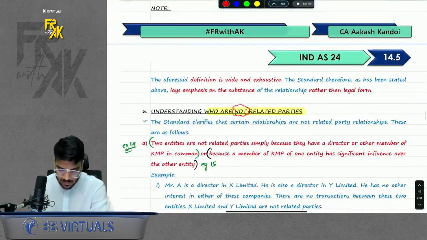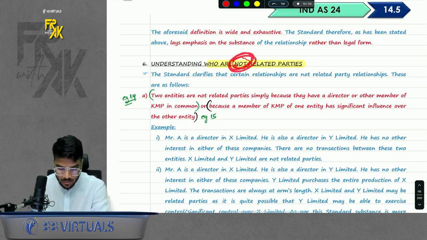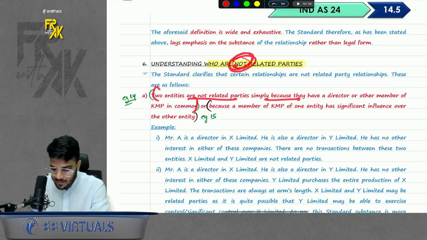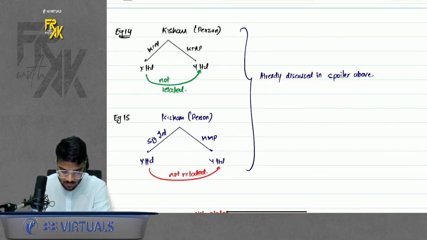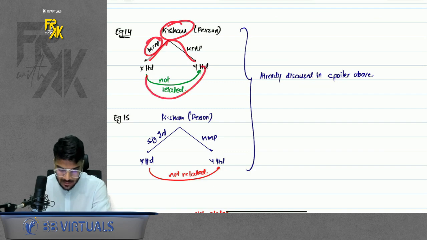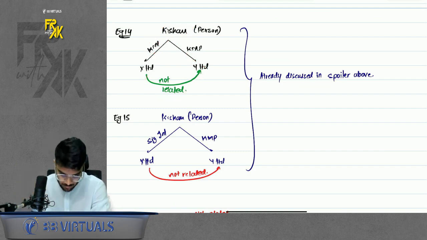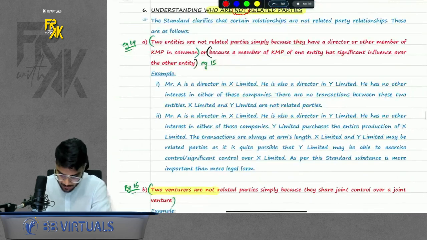Next. Understanding who are not related parties. Two entities are not related simply because they have a director in common. We already discussed this. Just because a person is KMP in two companies, they are not related. Already discussed in the spoiler above. Same. One influence, one KMP, not related. We discussed in the spoiler above. Okay. Then second part.